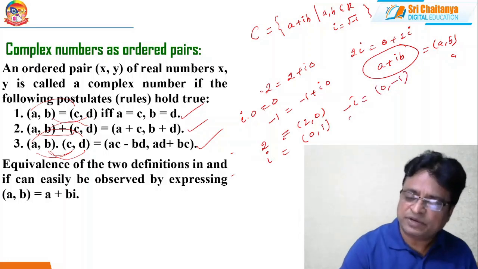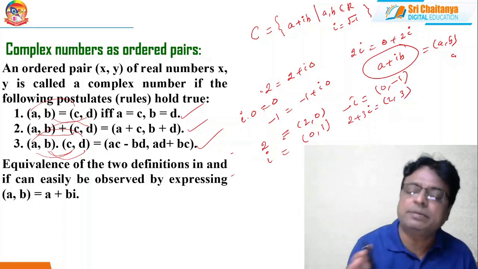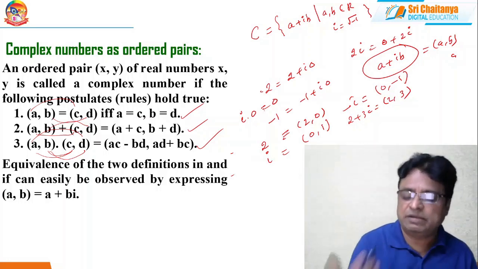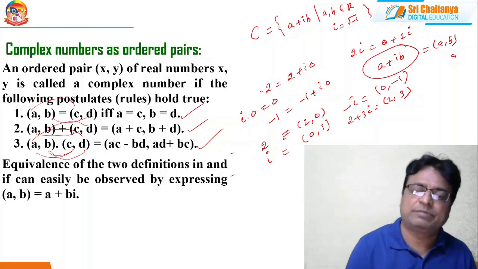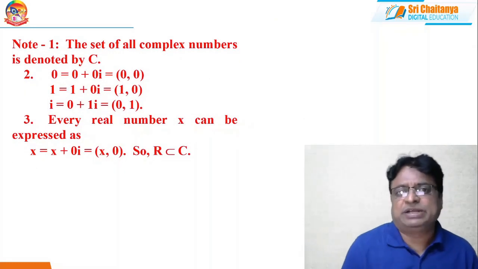And how can I represent 2 plus 3i as an ordered pair? That I can represent with 2 comma 3. These are all notations. So whenever an ordered pair is given, we can express that in the form a plus ib, or whenever a plus ib is given, we can represent that as the ordered pair a comma b. Okay, my friends, these are all the things that I have explained just now.